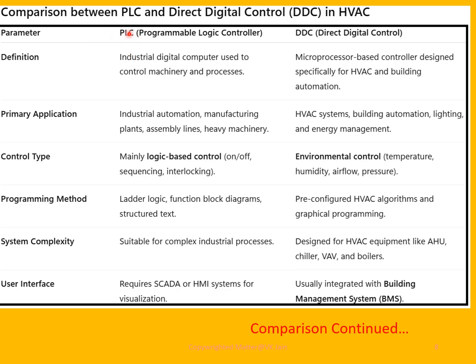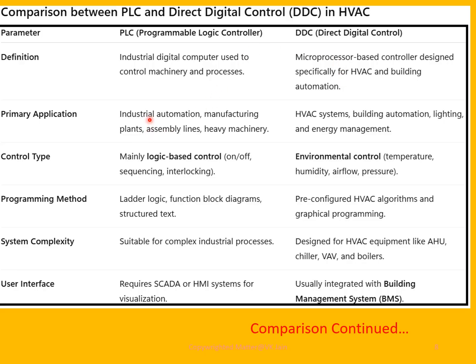The full form of PLC is Programmable Logic Controller. Definition: industrial digital computer used to control machinery and processes. In case of DDC, it is a microprocessor based controller designed especially for HVAC and building automation.